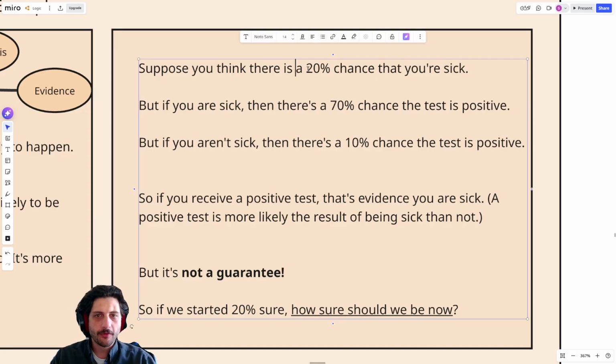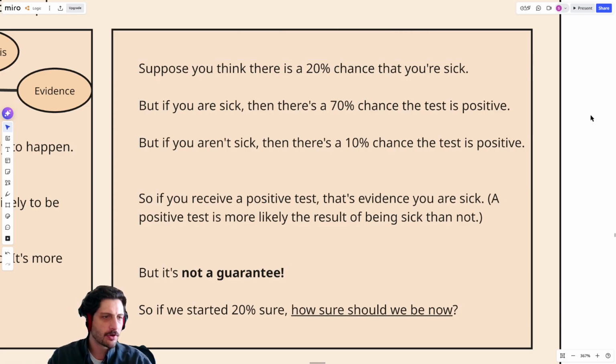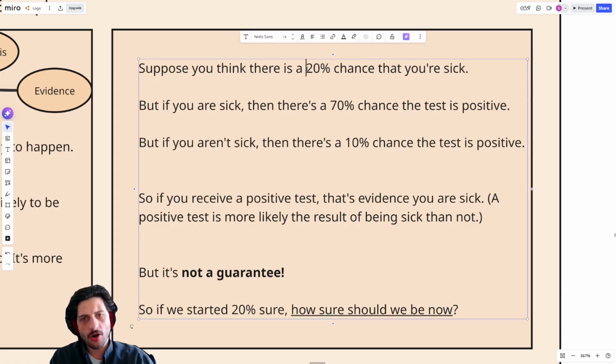Suppose you start off thinking there's a 20% chance that you're currently sick. Something is going around, maybe 20% of your community has it. Either way, you start off thinking there's a 20% chance you're sick right now. You're not sure, but you're also not sure you're healthy.